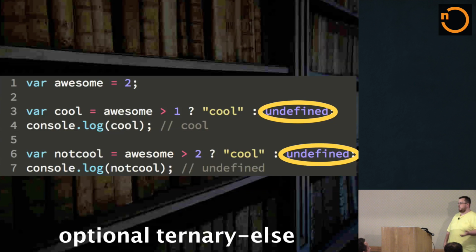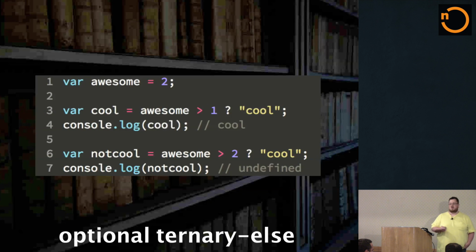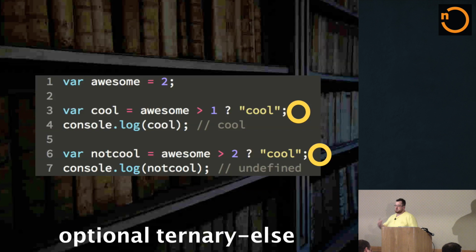But I got to thinking one day, why do I have to write :undefined all over the place? Why couldn't that be an assumed clause? So I could clean up my code, and it turns out you very simply can write a rewrite rule, a transpilation rule, that changes that code into code like this. And the code works exactly the same way, and you'll notice those :undefineds have just been removed from my code, but it will still transpile to put those in.